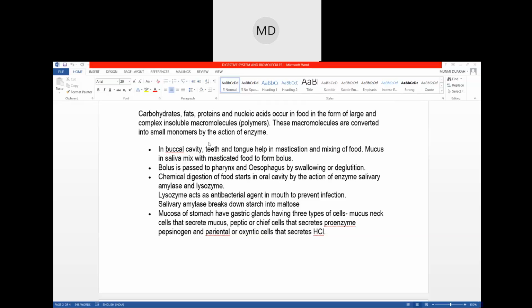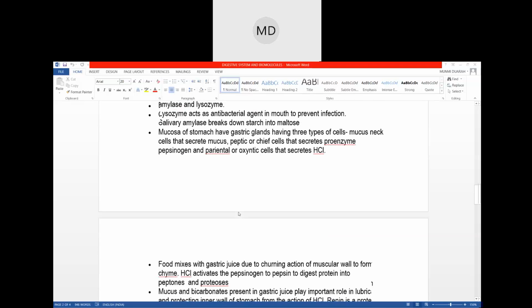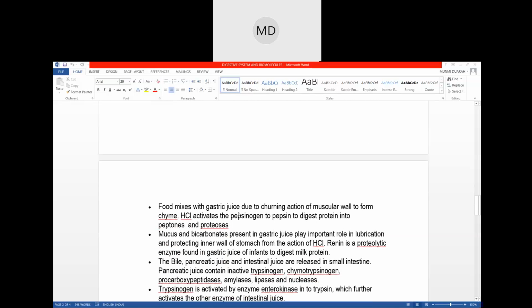What is the function of lysozyme? Lysozyme acts as an antibacterial agent. And the function of salivary amylase is that it breaks down starch into maltose. That is the digestion that takes place in the mouth, and after that the food will pass through the pharynx and esophagus, and then into the stomach. In the stomach, the mucus, the pepsinogen, and the hydrochloric acid act. Generally the protein part of the food gets digested in the stomach.